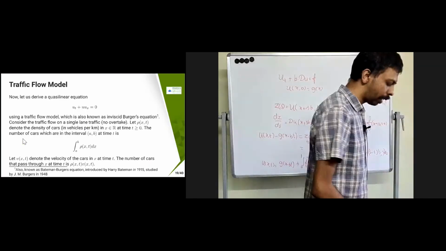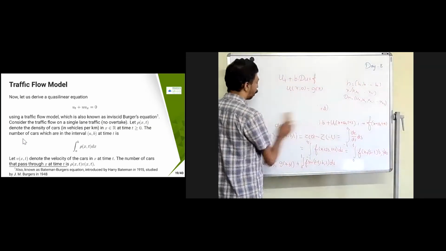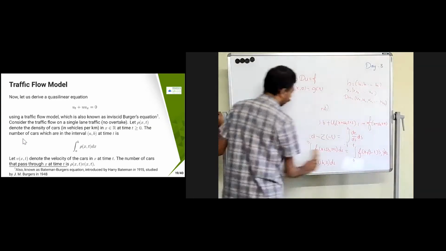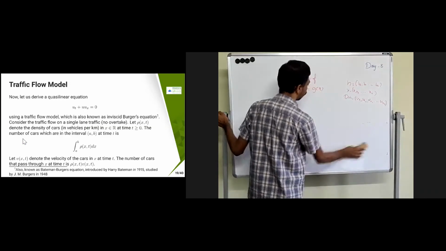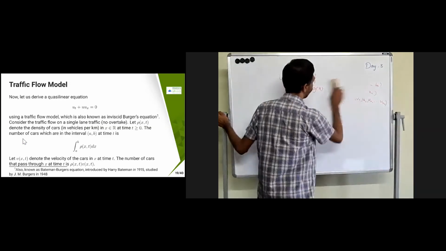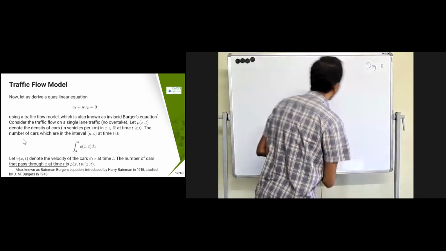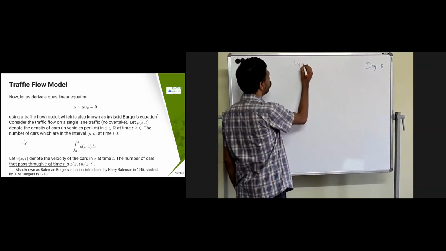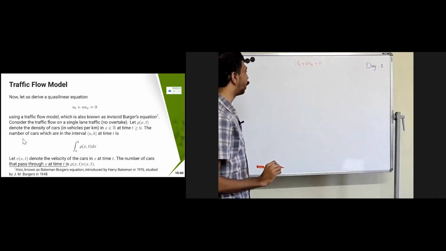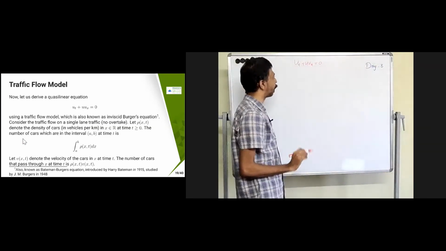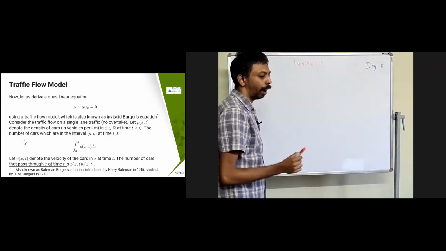Now, in the same way, we can derive one quasi-linear PDE, which is called Burgers' equation. Instead of that, we are going to derive an equation obtained from a problem called the traffic flow model. In the traffic flow model, we are going to get an equation of this form, u_t + u_x = 0. This is called the implicit equation due to these two mathematicians or physicists.